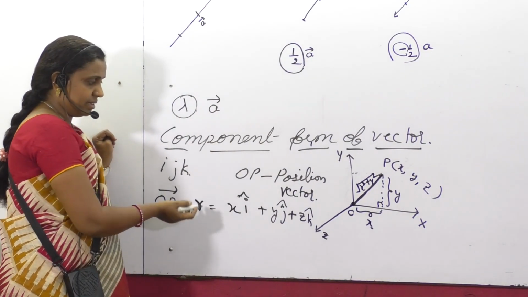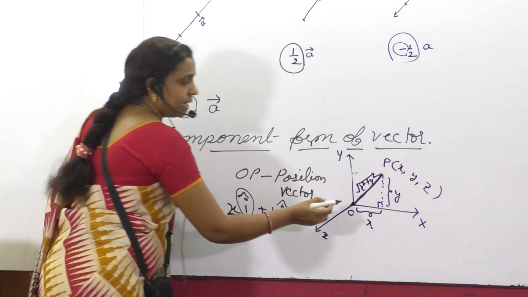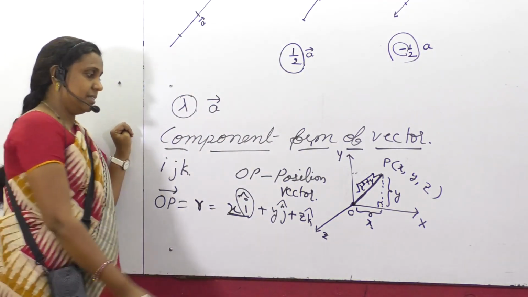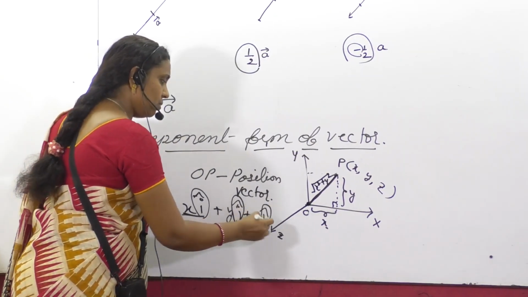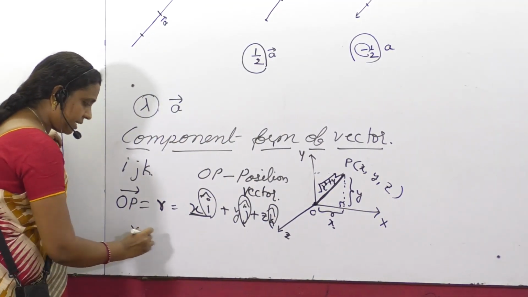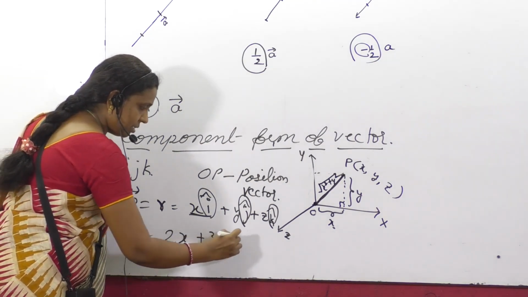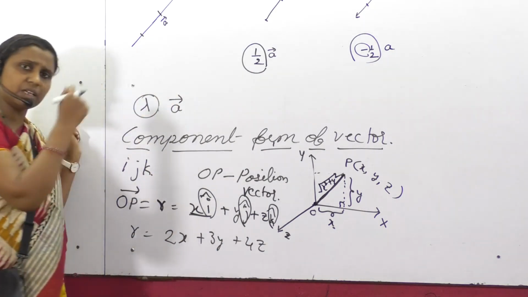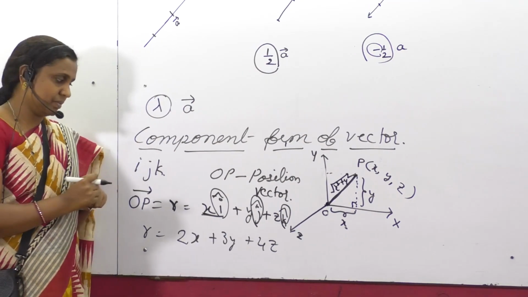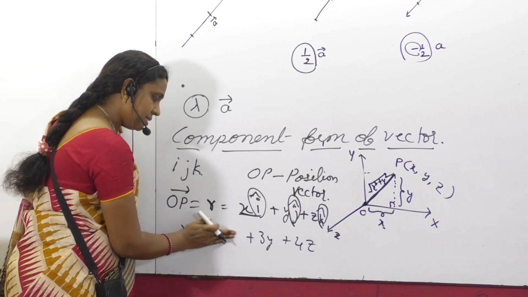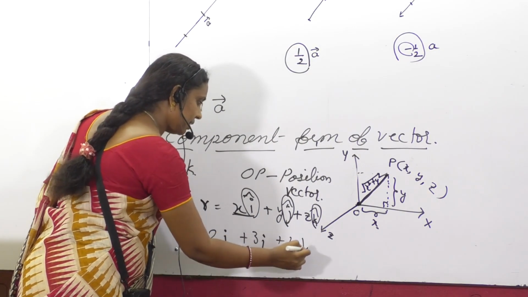R is denoted by xi. I means along the x axis, j refers to along the y axis, and k refers to along the z axis. For example, if I take r equal to 2x, 3y, 4z, whether it makes any sense, it will be like an equation. I have to get a kind of vector line. So in that case, what I have to do? I will be replacing this by i, j, and k.